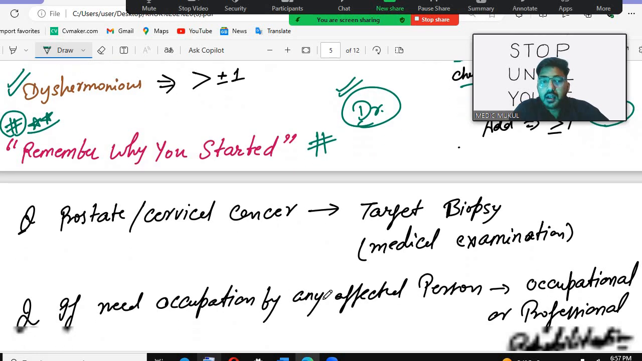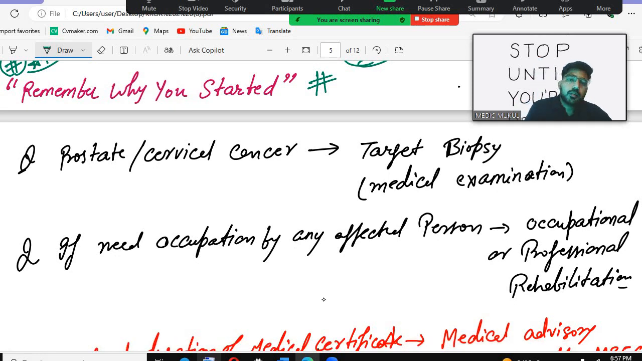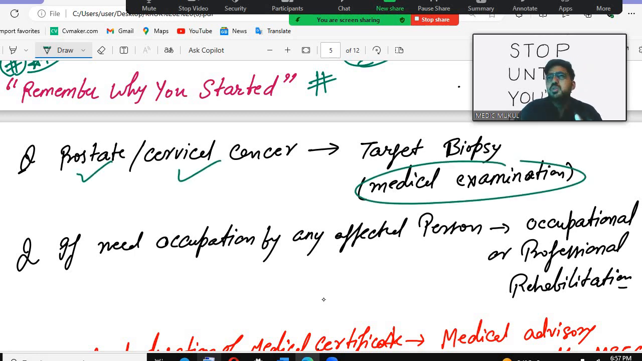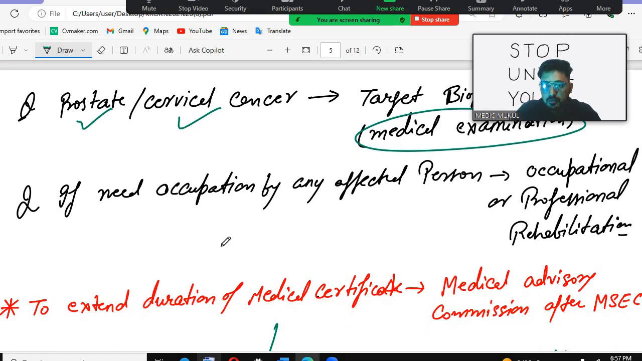Okay, now further let's continue. The prostate and cervical cancer. If in the question they ask which medical examination is done, and they mention cervical cancer, remember which biopsy will be done. That is a target biopsy, because the target biopsy is the therapy that we use for the cancer patient, whether it is prostate cancer or cervical cancer. So this is the medical examination, and usually it is combined with chemotherapy also. So you need to remember that for cervical cancer and prostate cancer, we do the targeted biopsy.